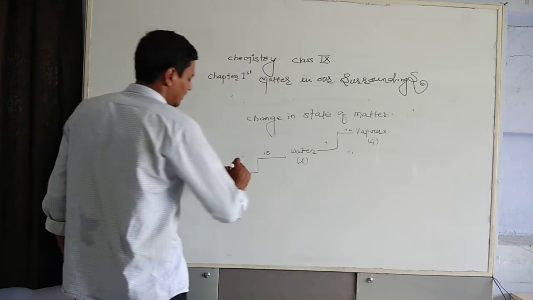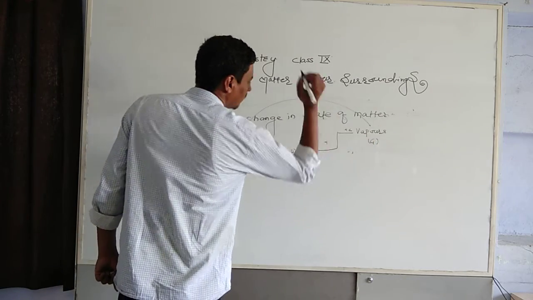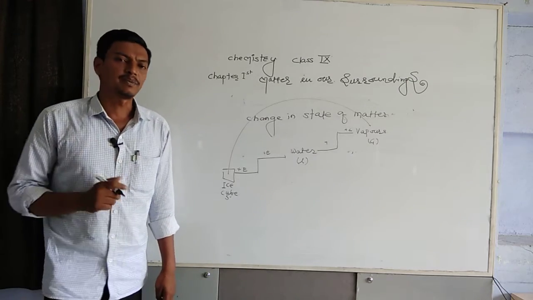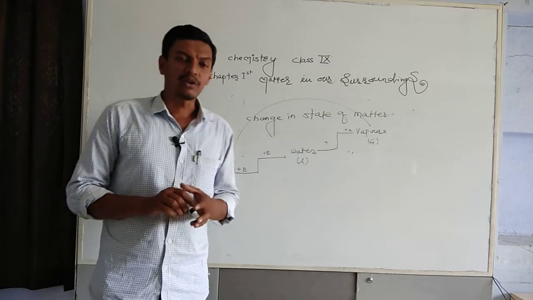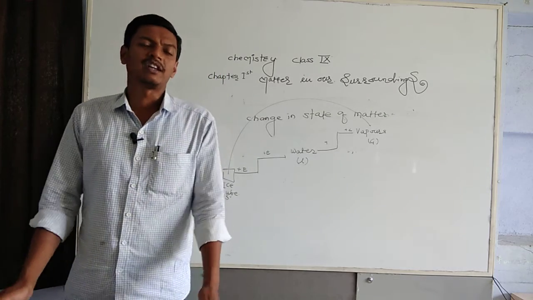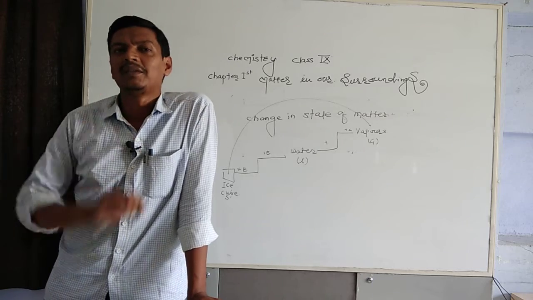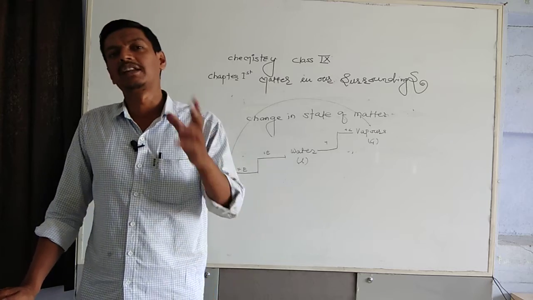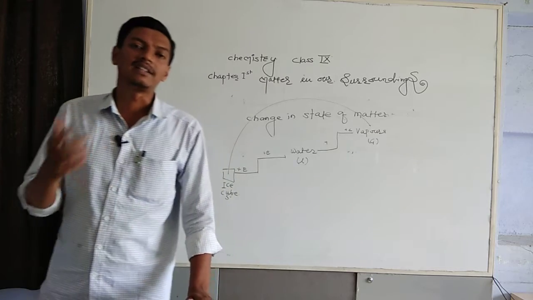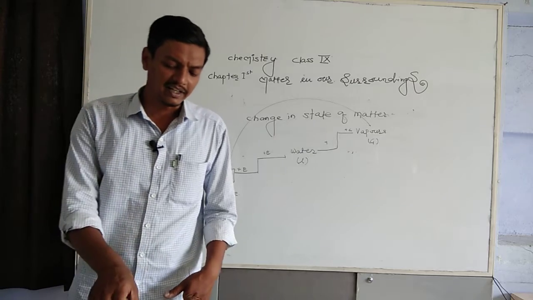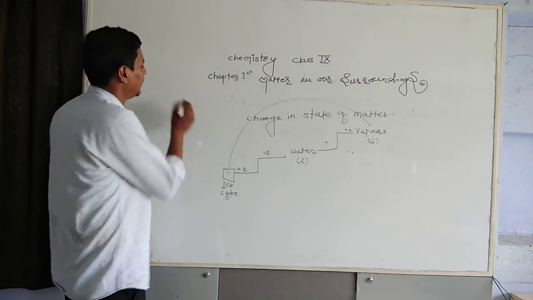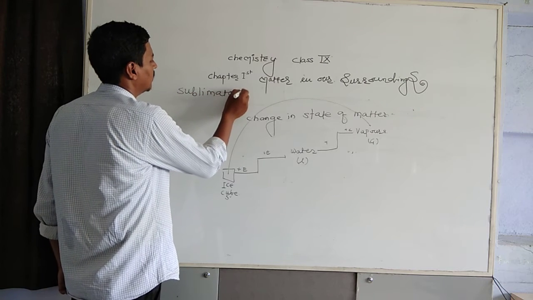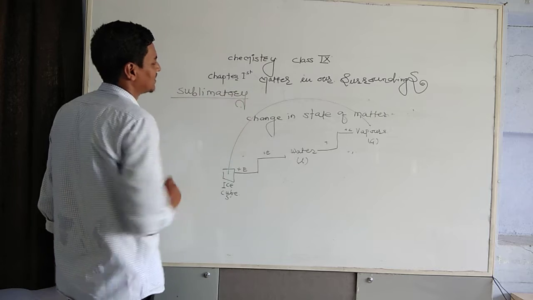But in some cases, we can see solid substances directly getting converted into gaseous substances. How is it possible? For example, just imagine your mother may have expensive sarees. To take care of those sarees, she places some naphthalene balls inside them. After 6 months, what can we observe? The naphthalene balls have disappeared. Why does this happen? This happens because naphthalene is a sublimatory substance. What is meant by sublimation?